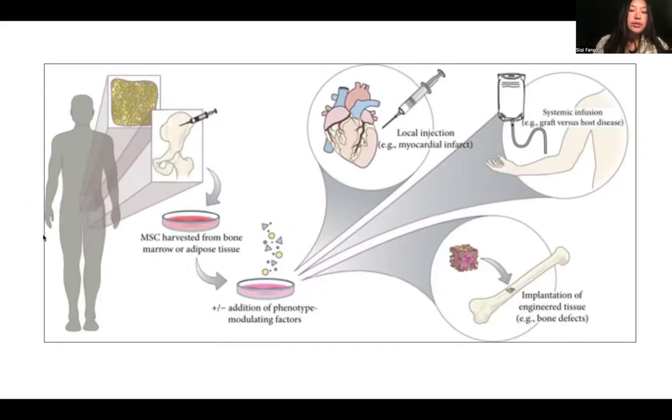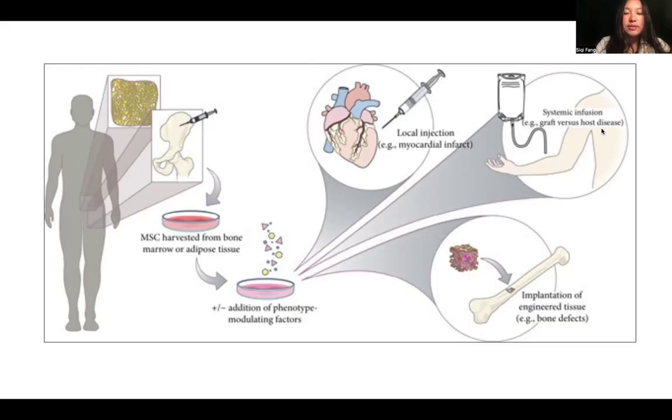Here's another image that shows how mesenchymal stem cells can be utilized in tissue engineering. First of all, these cells can be derived from fat tissue or bone marrow. Then they are transformed into cells that can be utilized in different scenarios, such as local injection, where mesenchymal stem cells are injected directly into an area that needs tissue growth. They can be used to create tissue that can help replace defective bone mass or connective tissue, and they can be inserted into the bloodstream where they can flow to wherever the body may need them.